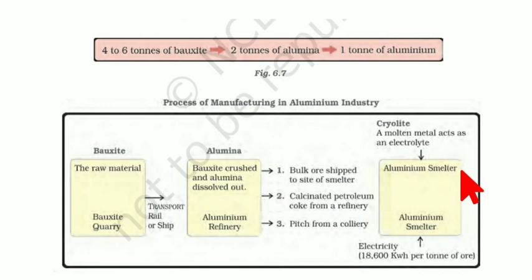But still this diagram is going to be very important. This diagram is a little bit complicated, but I hope you understand it now. The bauxite is the raw material. Then it is shipped to the industry, where the bauxite is crushed and alumina is separated. From there it is sent to the smelter, where a lot of electricity is given. Cryolite acts as an electrolyte. It's a good electrolyte, so it intensifies the power of the electricity, and then you get aluminum in a molten form. It's just to simply understand.